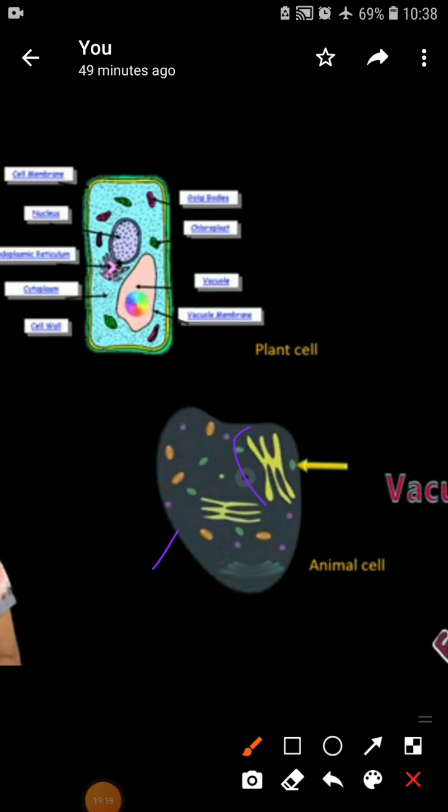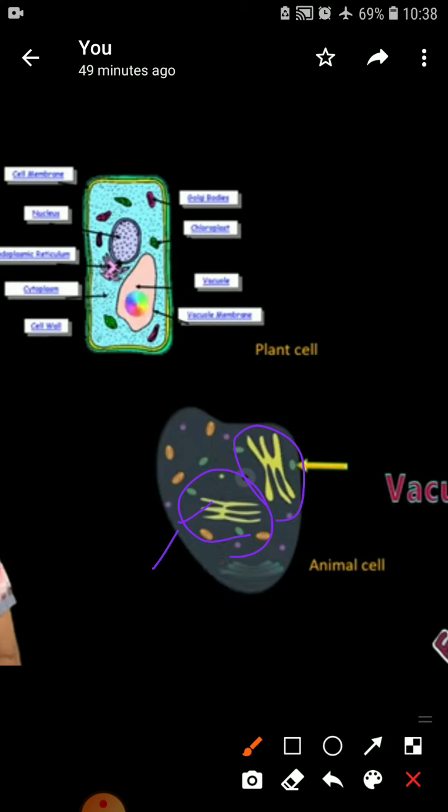The animal cell has numerous vacuoles, and these are blank looking structures in the cytoplasm, which has a jelly-like structure. Such a structure is known as a vacuole.